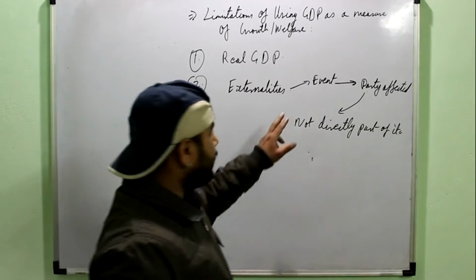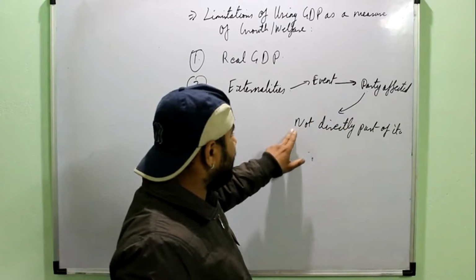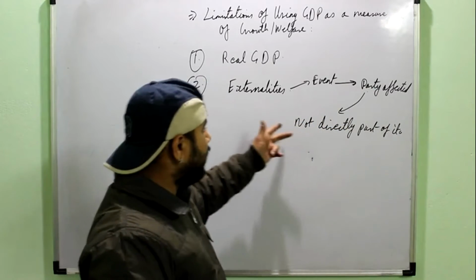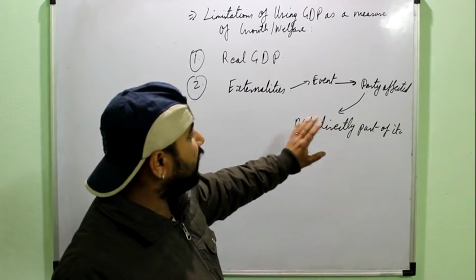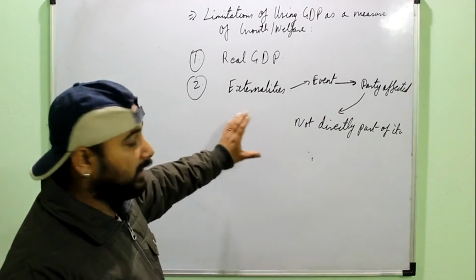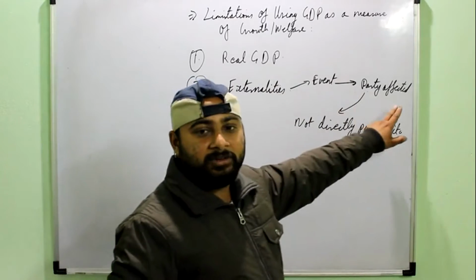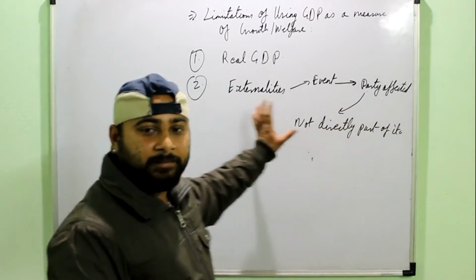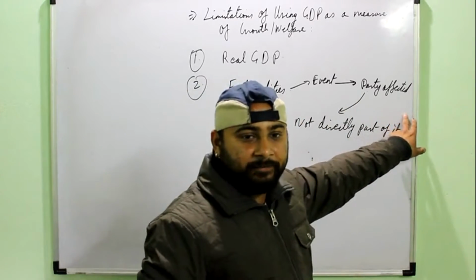Just understand, it is any event by which a person or a party or an organization is affected but it is not directly part of it. Suppose, take an example, you had to reach your school on time. You started on time but you got late because of an accident that happened on that particular road. So you were not involved directly in that accident, but that accident caused a jam because of which you got late. So for you this event is an externality.